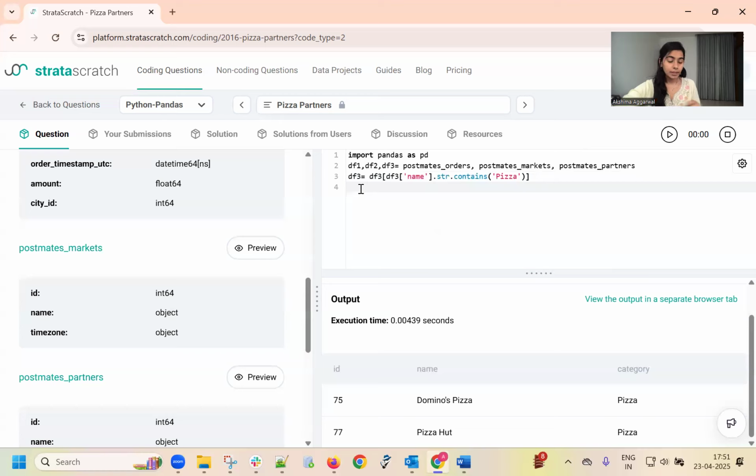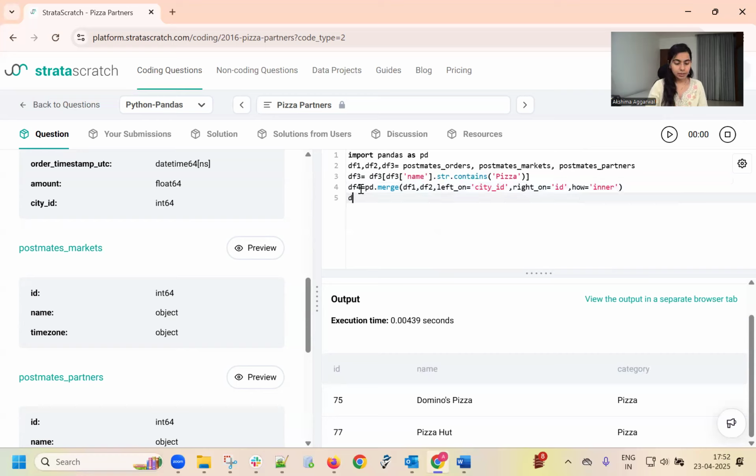Let's make one more data frame and merge. Left on is city ID, right on is ID. We merge by using an inner join.